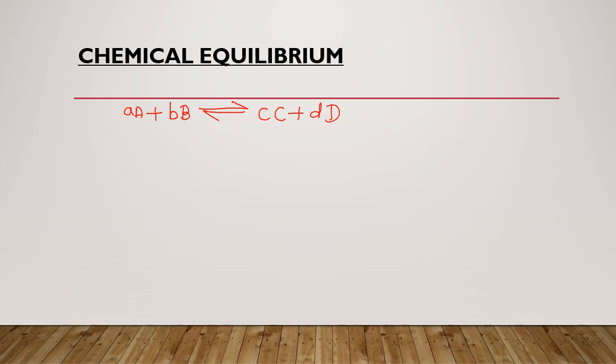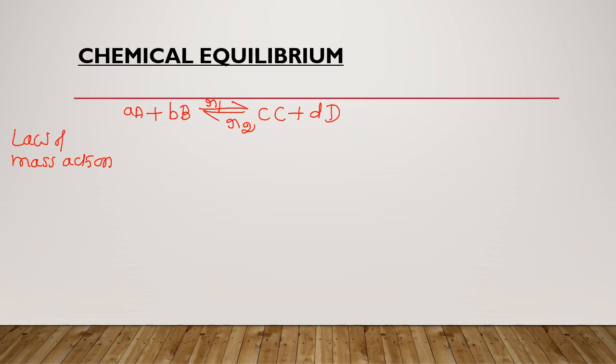Now we have one important law, the law of mass action. It states that the rate of any chemical reaction mainly depends upon the concentration of the reactants. Now you have a reversible reaction. You can consider the forward reaction as well as the backward reaction. Let R1 be the rate of the forward reaction, and let R2 be the rate or velocity of the backward reaction.